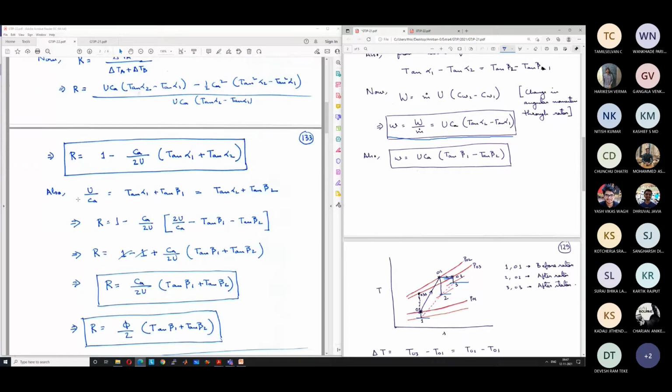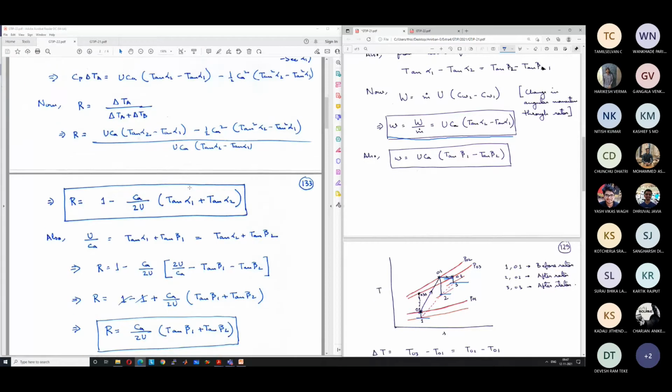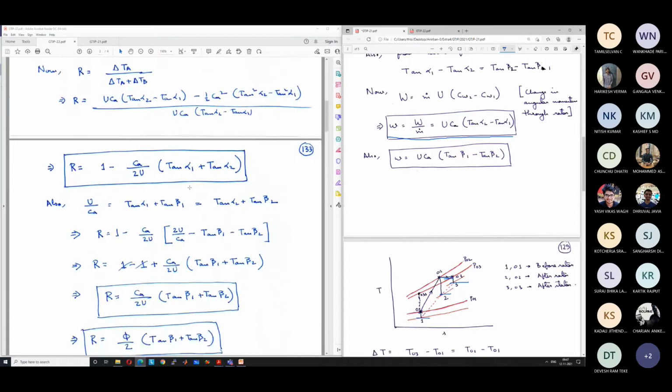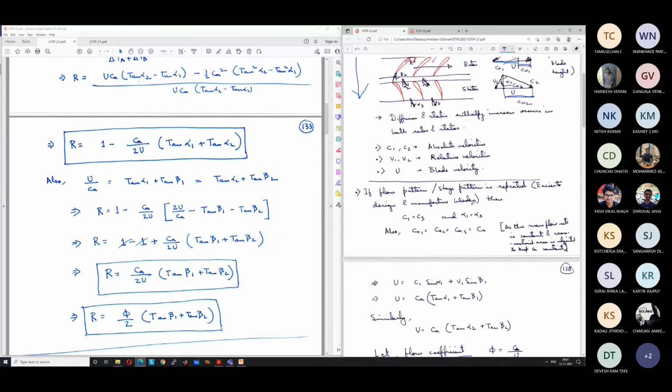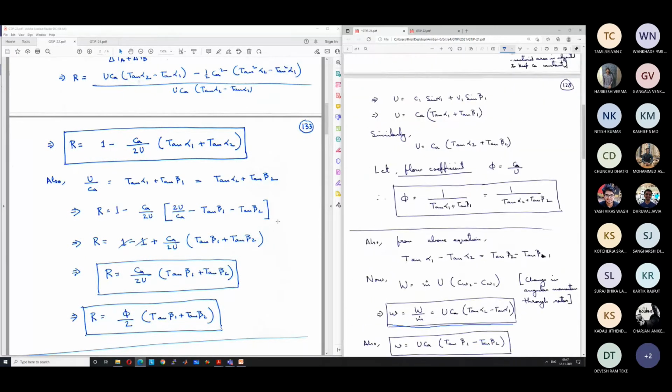Now we can also write R in terms of the blade angles, because previously we had seen that U is equal to Ca (tan alpha 1 plus tan beta 1) from the velocity triangle, and also U is equal to Ca (tan alpha 2 plus tan beta 2).